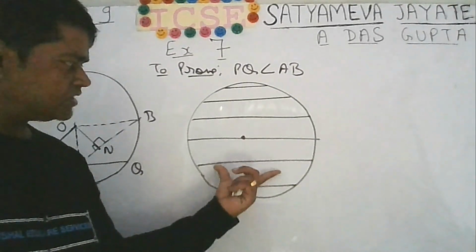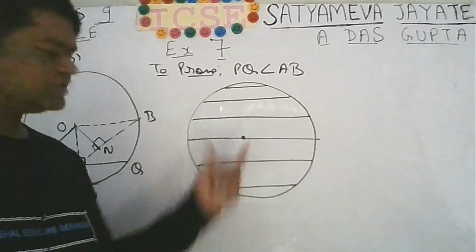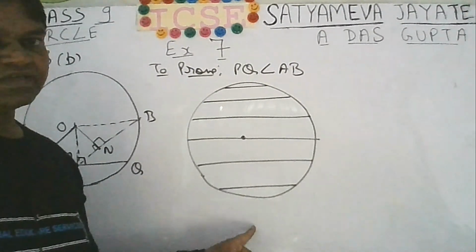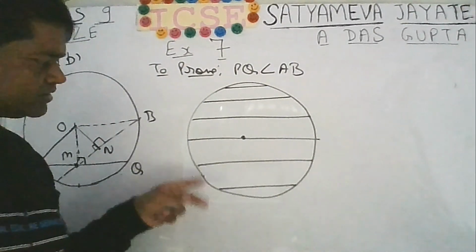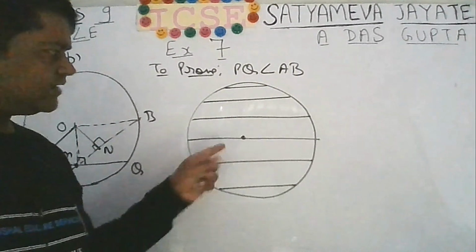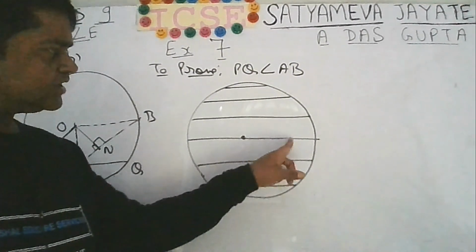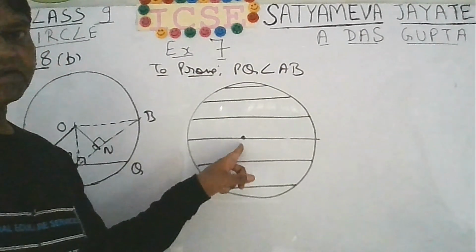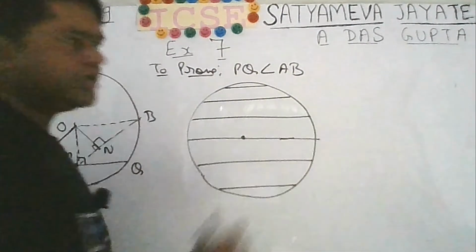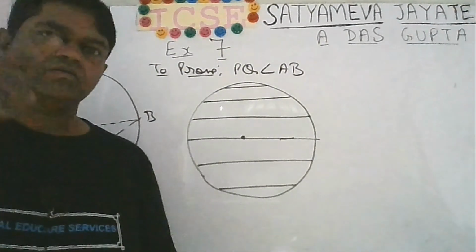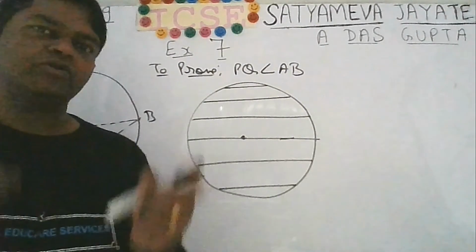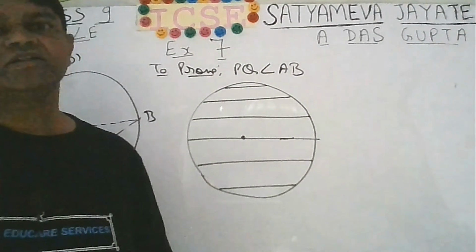But as the chords get bigger, they get closer to the center, isn't it? How can you draw a bigger chord further away from the center? If you compare these two chords, this chord is away from the center, this chord is closer to the center, and this chord passing through the center, that is the diameter, will be the largest chord. So if you draw a circle and draw many chords, you will automatically see that the larger chord will be closer to the center. That only is the theorem.